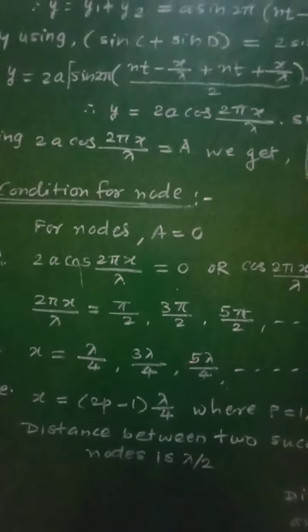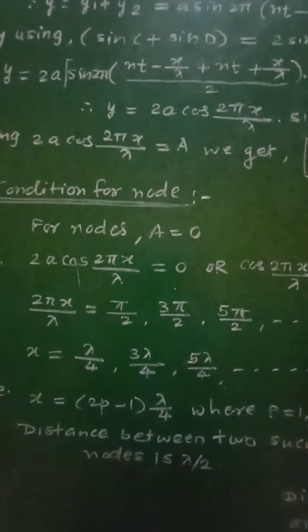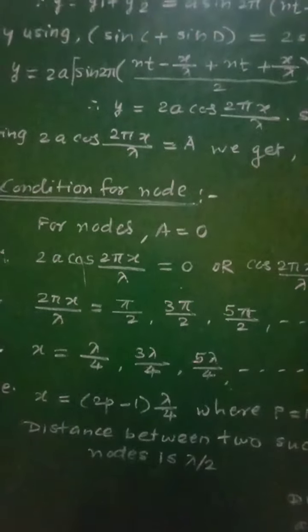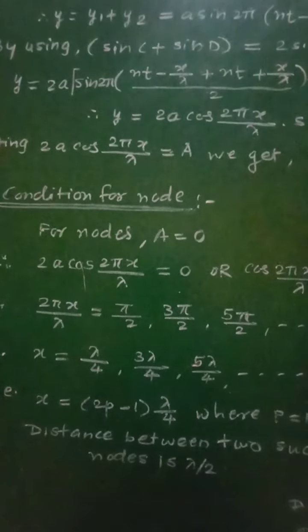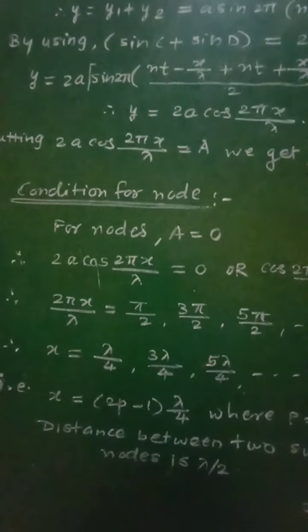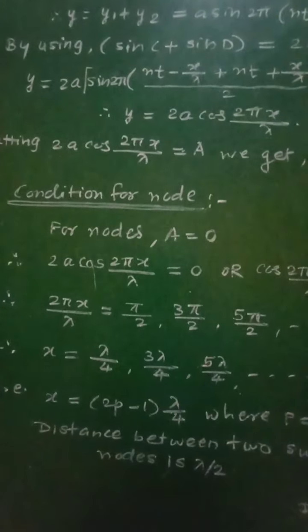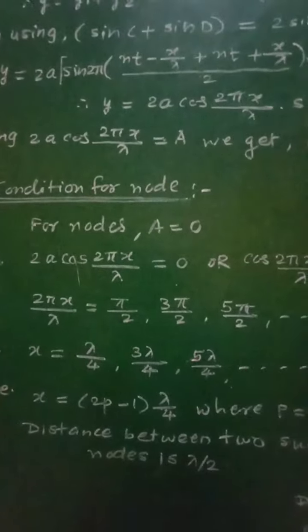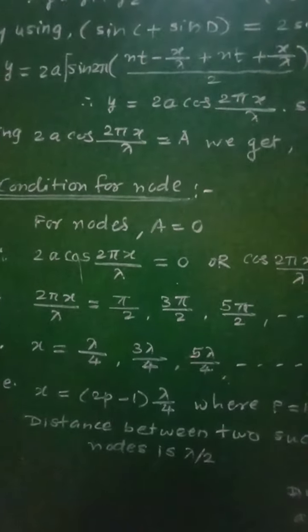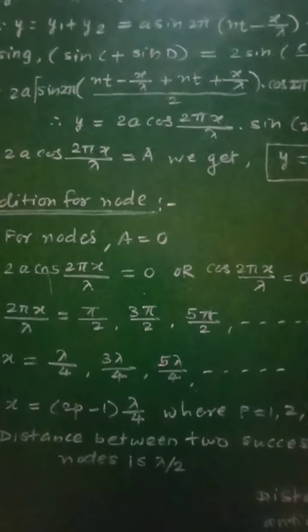We know that nodes are the points of minimum displacement. The nodes are the points of minimum displacement, and this is possible if the amplitude is minimum. The amplitude must be minimum at that point, that is almost 0, that is A will be equal to 0.